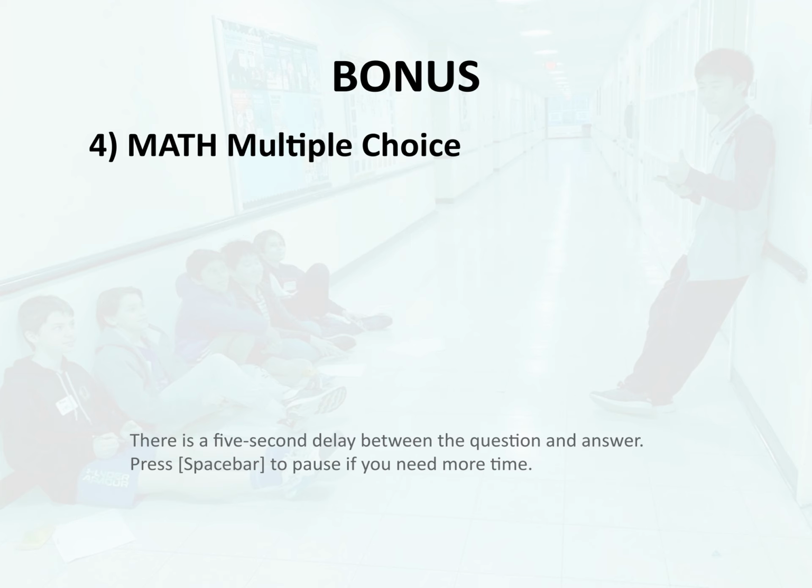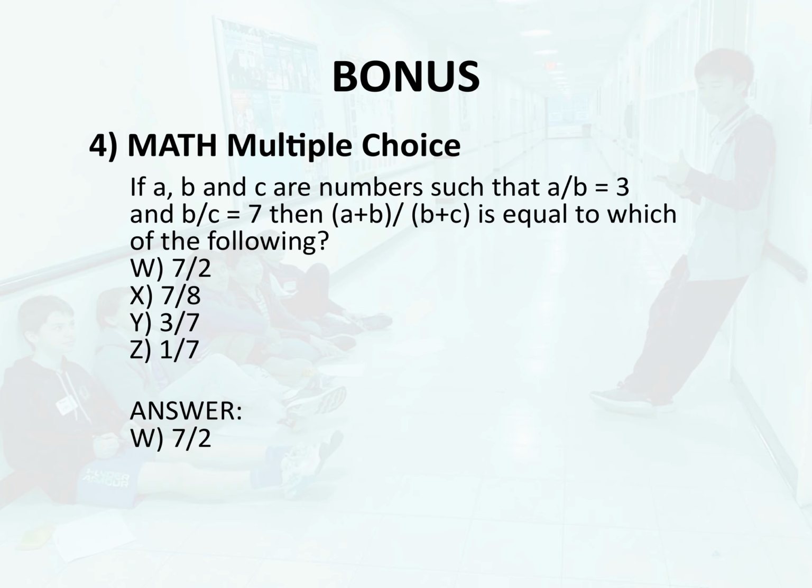Bonus 4. Math. Multiple choice. If A, B and C are numbers such that A over B equals 3 and B over C equals 7, then the quantity A plus B over the quantity B plus C is equal to which of the following? W, 7 over 2, X, 7 over 8. Y, 3 over 7. Z, 1 over 7. Answer. W, 7 over 2.